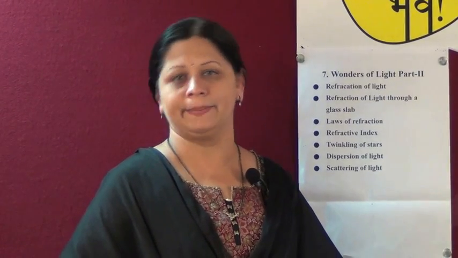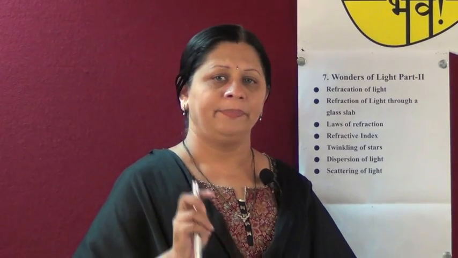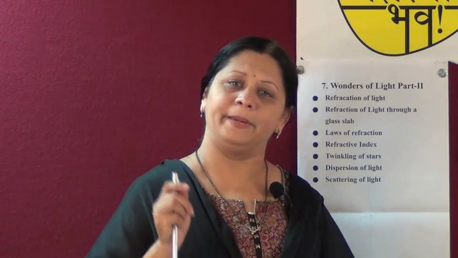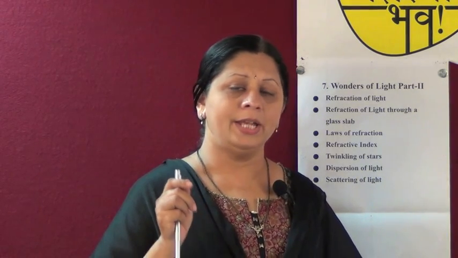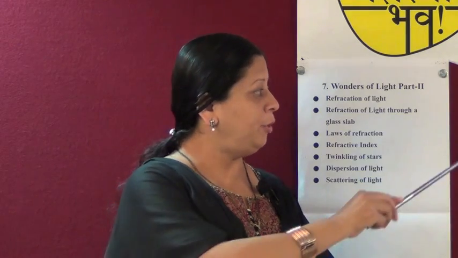What is scattering of light? How does this procedure take place? The atmosphere is a homogeneous mixture of water vapor, small particles of soil and a mixture of gases. As the particles are very small, they scatter blue light from the band of colors of light, and this blue light is spread all over.